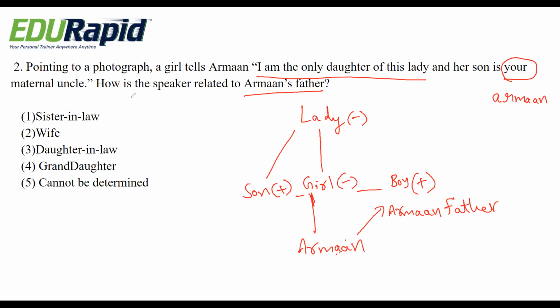And in the question they are asking, how is the speaker related to Arman's father? That means the girl should be married to Arman's father. Speaker means girl. How is the girl related to Arman's father? Then obviously she is the wife. She is the wife of Arman's father. That is option 2. Wife is the right answer.